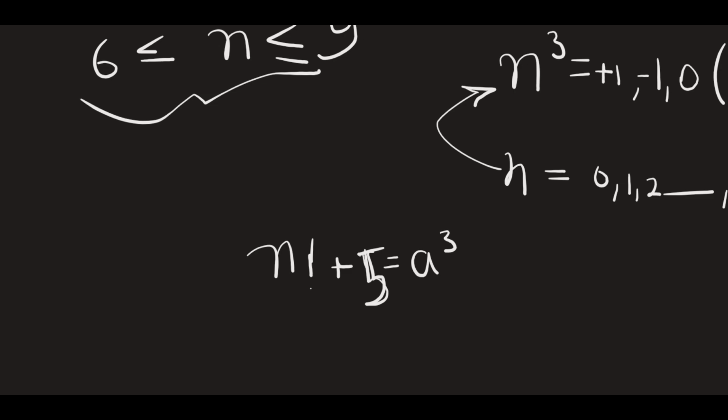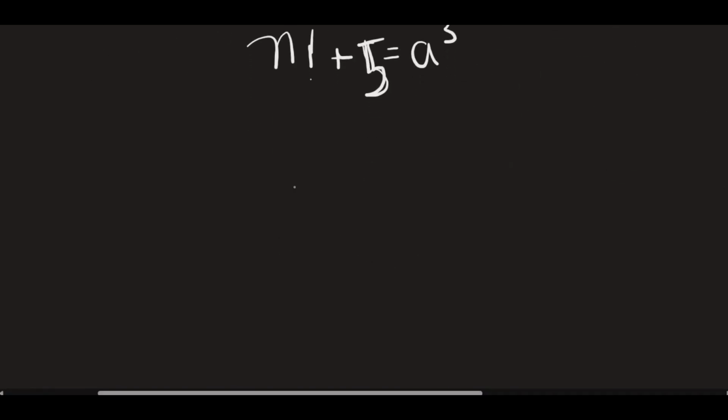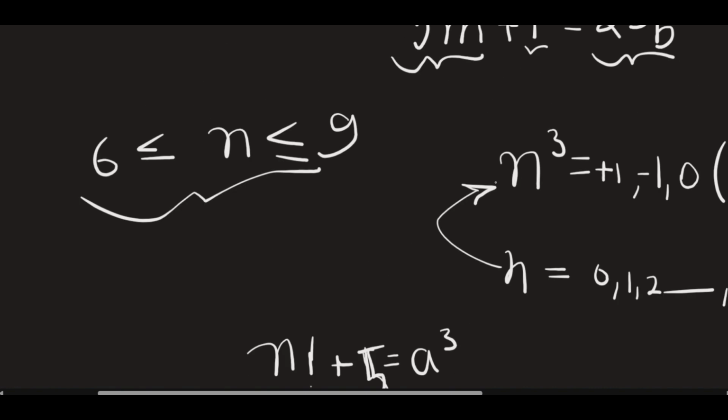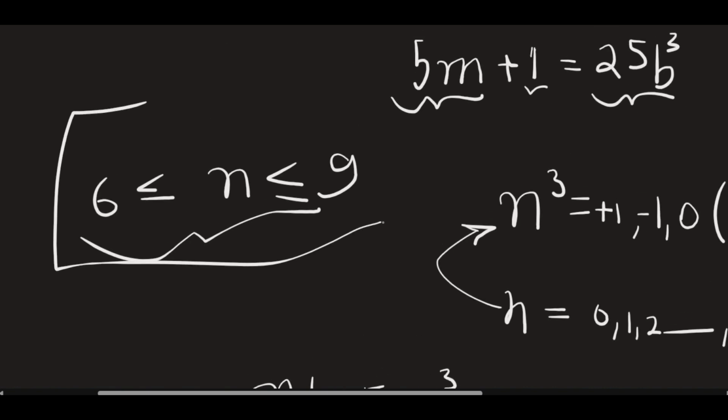So it means that n factorial is going to be divisible by 9. So if you look at the left hand side when you divide by 9, the remainder is 5. But on the right hand side, it's a cube. And we know that when we divide a cube of an integer by 9, the possible remainders are just 0, minus 1, or 1, which is nowhere equal to 5. So it means it's in contradiction. We are not getting any solution in this range.